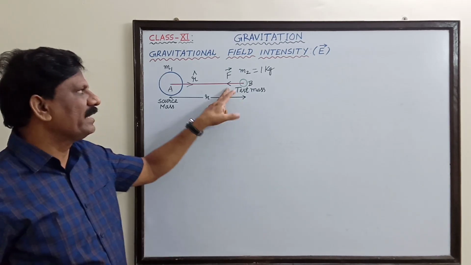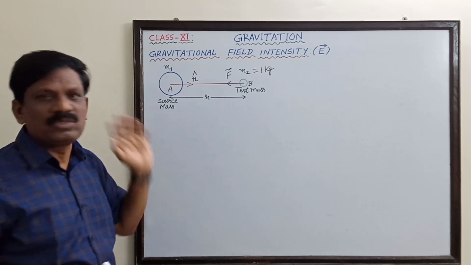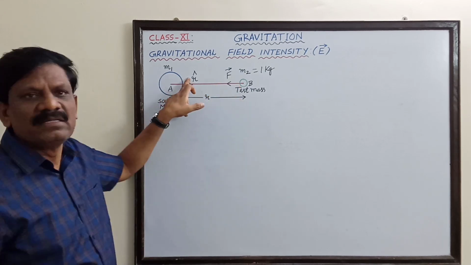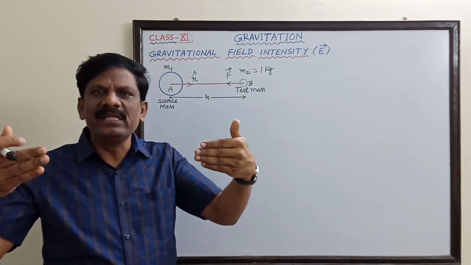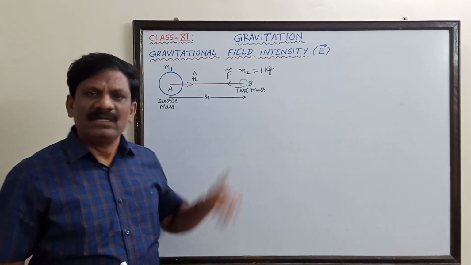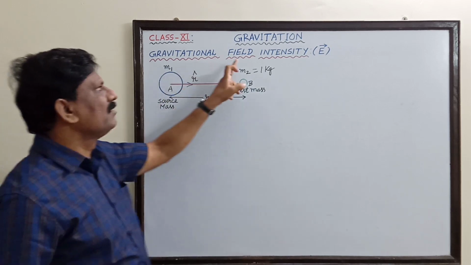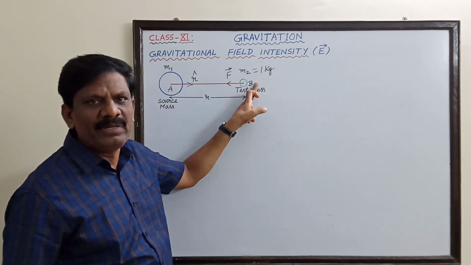Similarly, the force of attraction must always be on the test mass towards the source mass. So this gravitational force of attraction and this unit vector r cap are oppositely directed. Keep it in mind. Throughout this chapter, you will be remembering this. Understand? Now, I want to get an expression for the gravitational field intensity at a given point B.